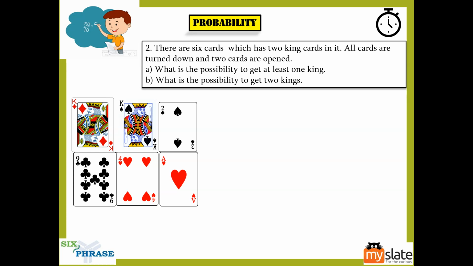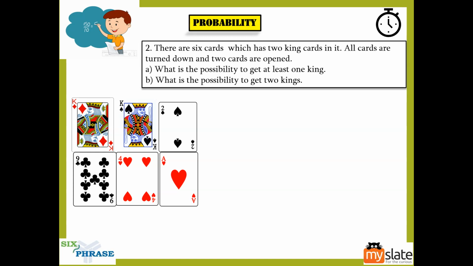The faces will be turned down so that you don't know which card is what. Now all cards are turned down and two cards are open. What is the possibility to get at least one king? So this is the thing. Now what is the possibility to get at least one king?